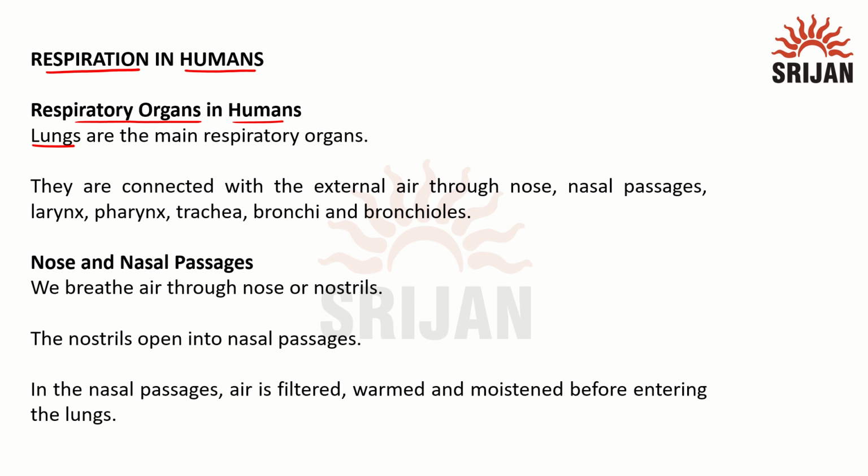So if we see how the air passes from outside to the lungs, first it has to go through the nose and nostrils, the nasal passages, larynx, pharynx, trachea, and finally reaches lungs, which has bronchi and bronchioles. Now if we see the first structure, that is nose and nasal passage. We have nostrils through which we breathe in oxygen rich air, and this air finally passes into the nasal passage.